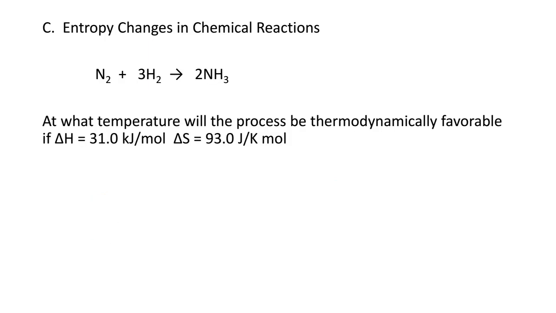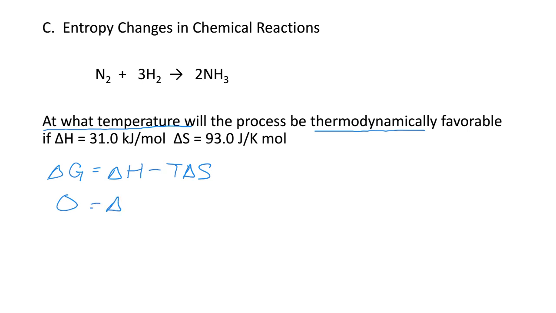Another common question is to be asked at what temperature a spontaneous reaction will take place, or when will a reaction become thermodynamically favorable? So we're going to use this same equation, delta G equals delta H minus T delta S. Now, if I can figure out where delta G is 0, then at what temperature is delta G 0? Then I can figure out at what temperature that reaction becomes spontaneous.